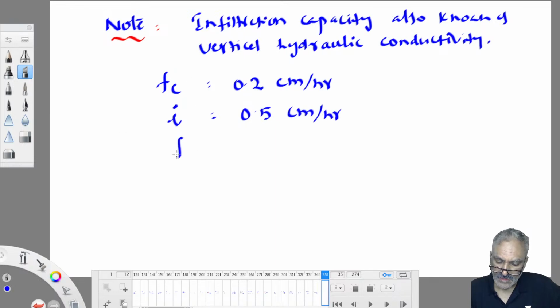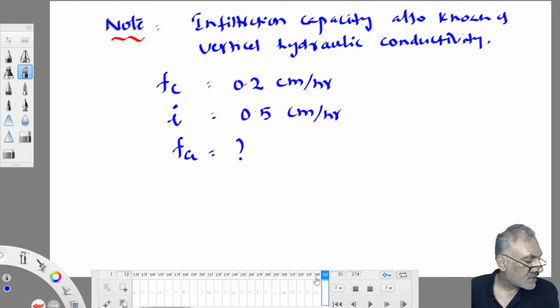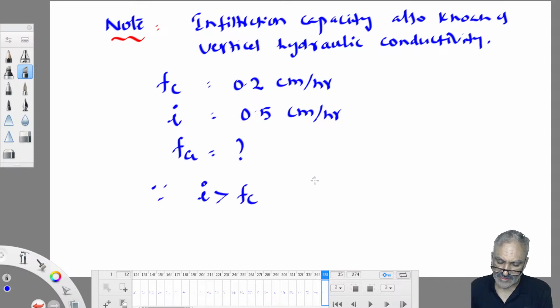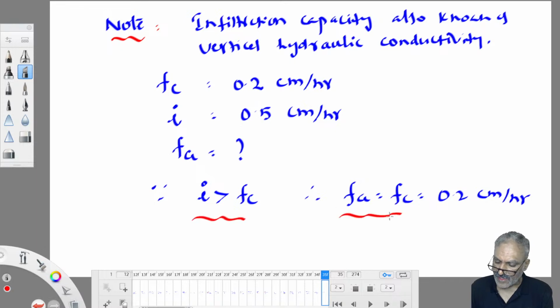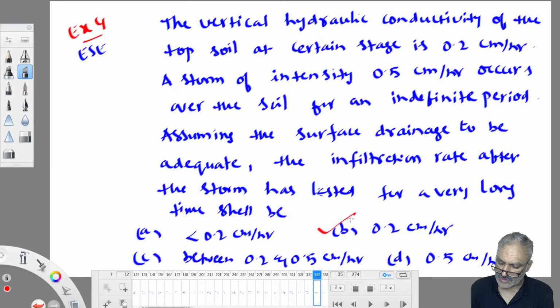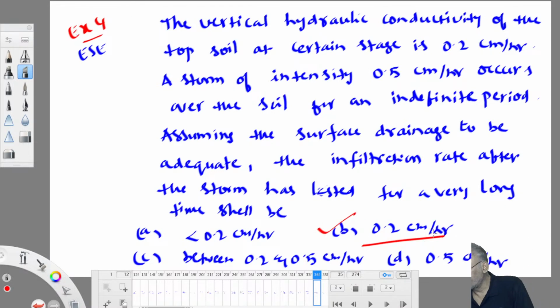What is he asking? The actual rate of infiltration is asked. He is asking the infiltration rate, meaning the actual rate of infiltration. So since I is greater than FC, therefore FA is equal to FC only. That is the answer for this question. Therefore the answer is 0.2 centimeter per hour. B is the answer. That's all.